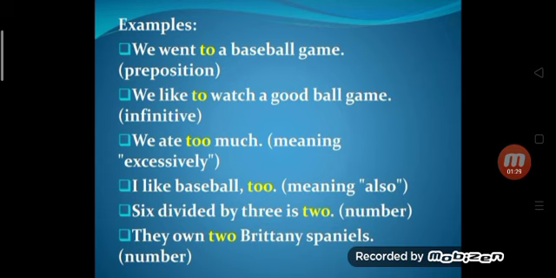6 divided by 3 is 2. Here 2 is used as a number. They own 2 Brittany Spaniels. Here 2 is also a number.